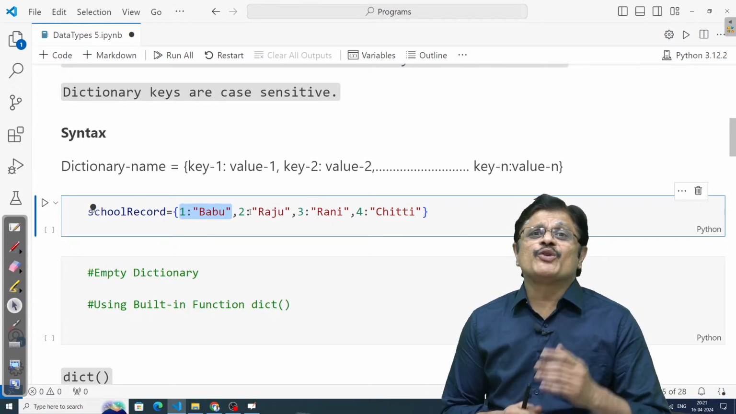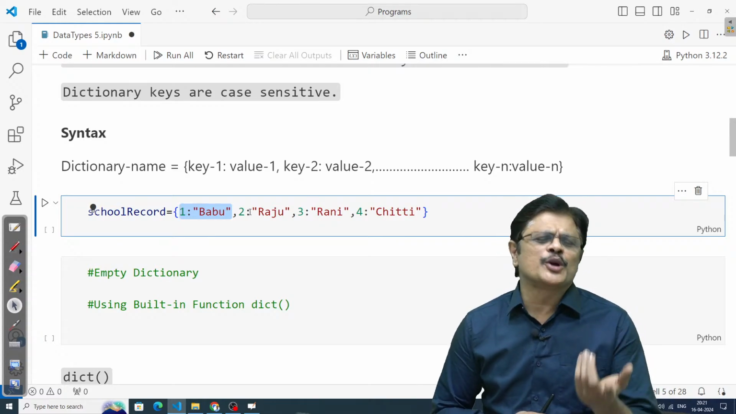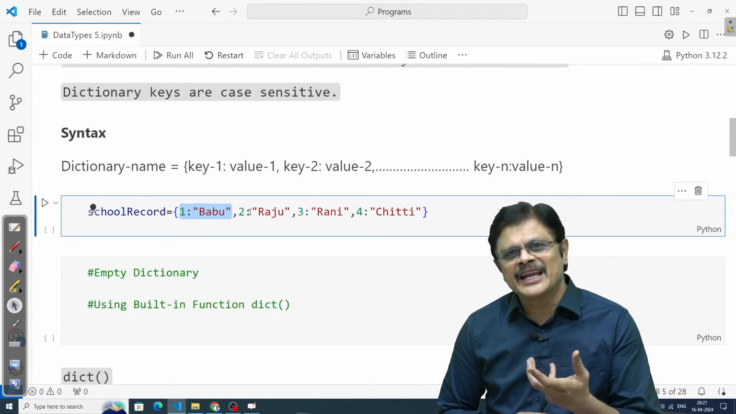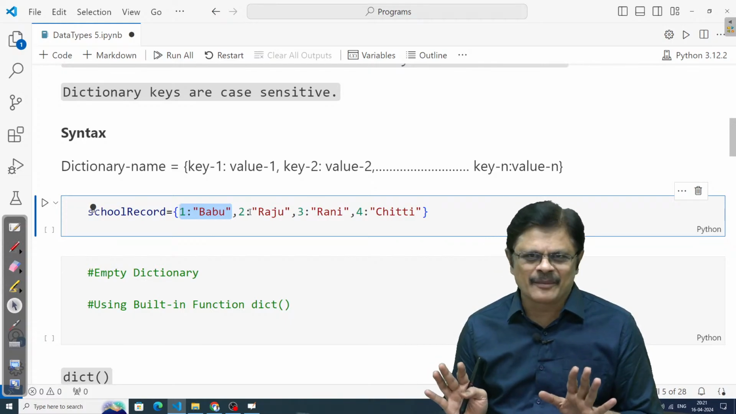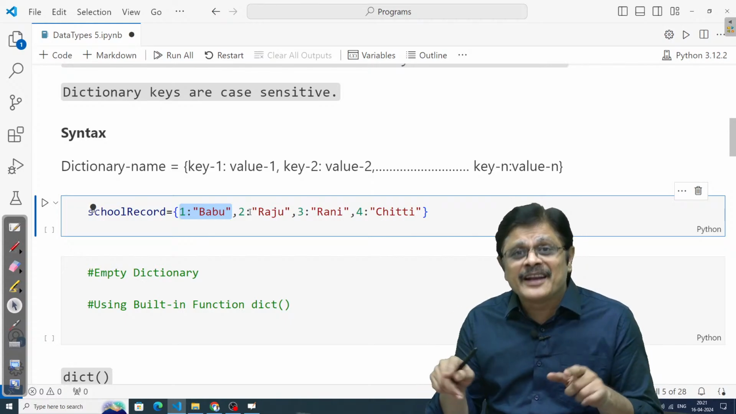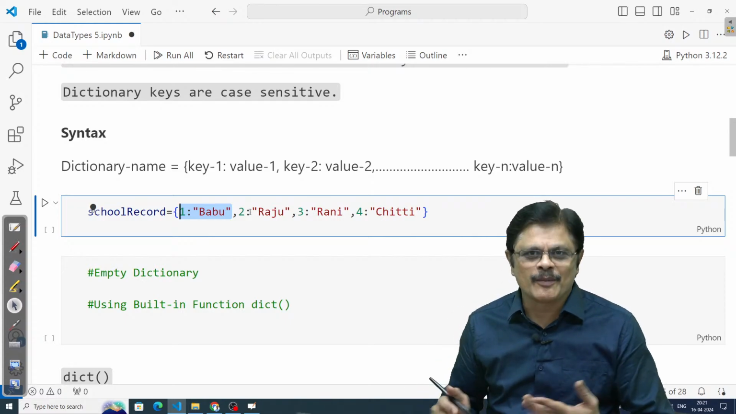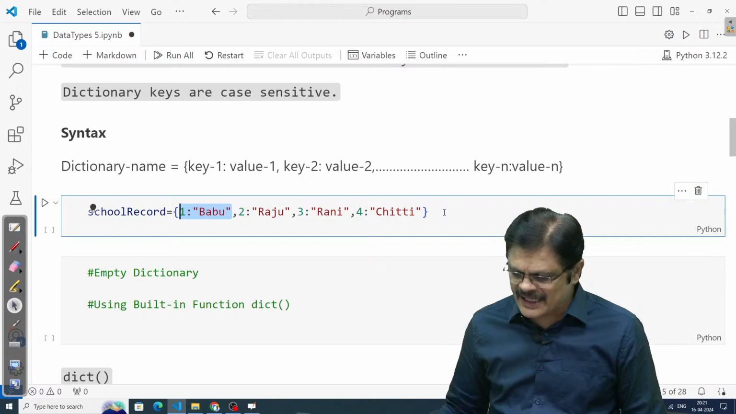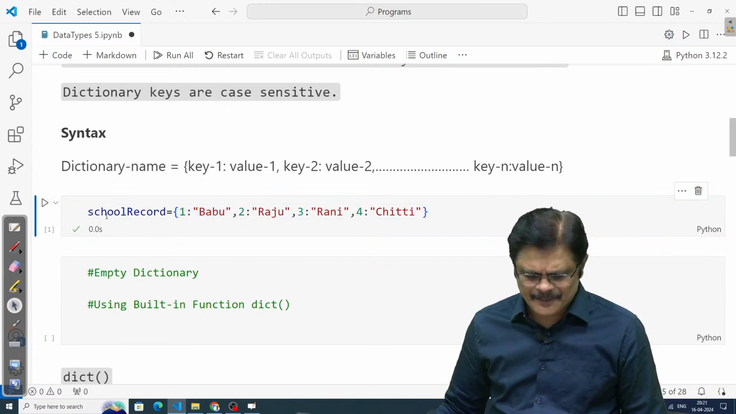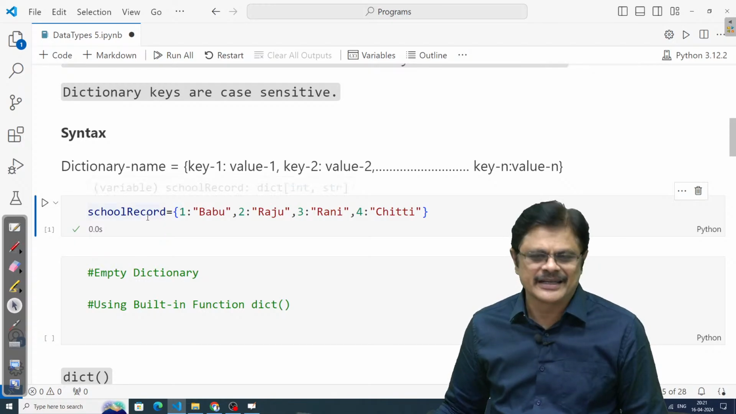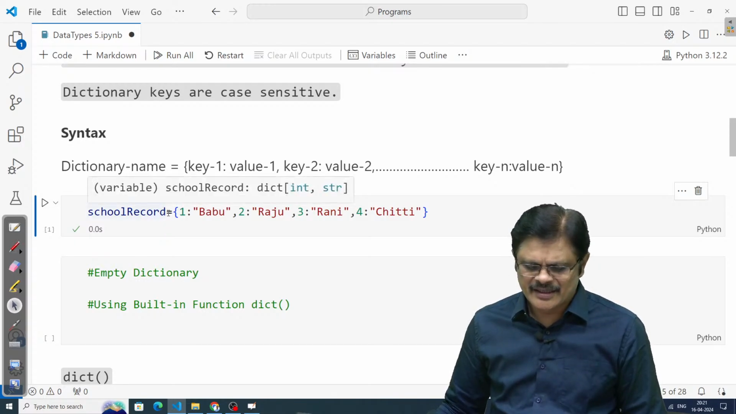Now the question is, what can be the keys? Keys can be any immutable object. Values can be any object. Actually, there is no restriction because values can be anything, my dear friend. You can also have a list as a value, no problem. Am I clear? That is the basic idea here. Once you create it, let us check whether it is fine. There is no problem, you can create it.